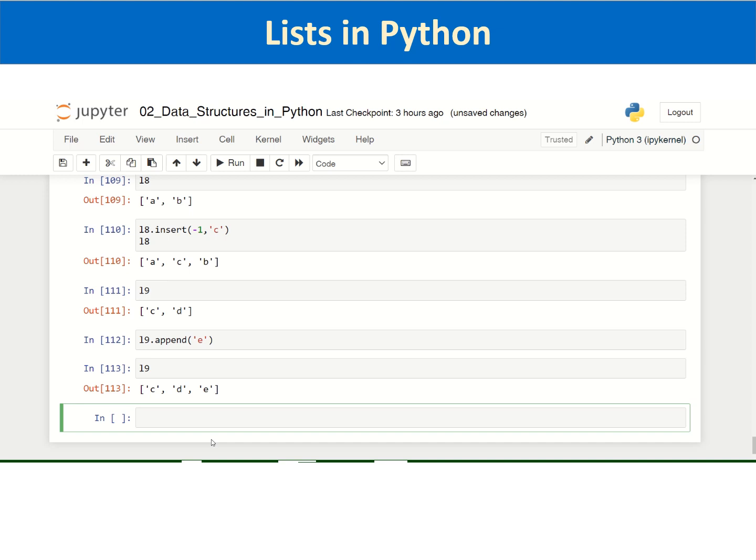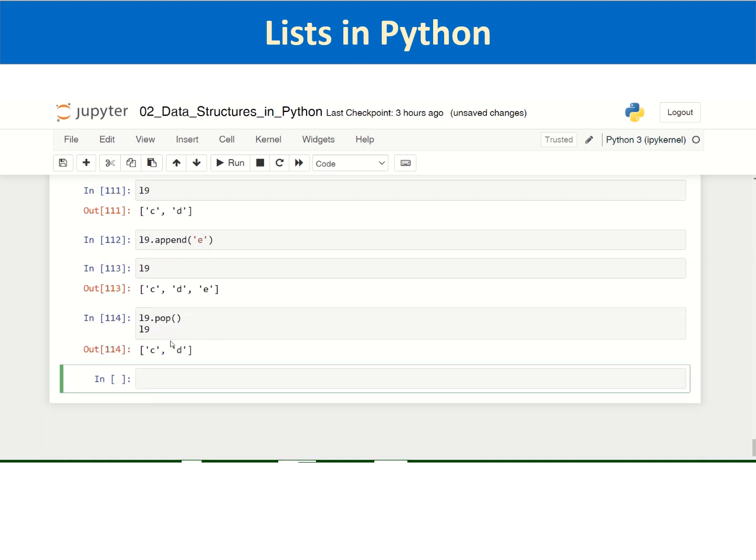Now there is one more list method. Just as you can insert any element, you can pop or delete any element. So there is a method by the name pop. You can see that by pressing tab, and then you can use pop. If you don't pass any parameter inside, it will simply pop out the last element. So when I am executing, it is popping out the last element E. That is the utility of the pop list method.